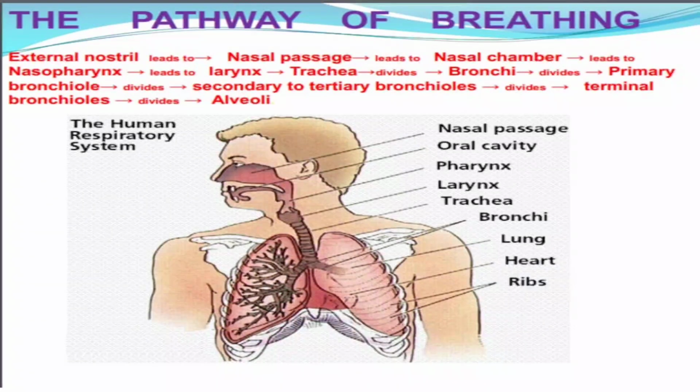The major exchange of gases, that is the exchange between the oxygen and the carbon dioxide, mainly takes place in the alveoli of the human body.